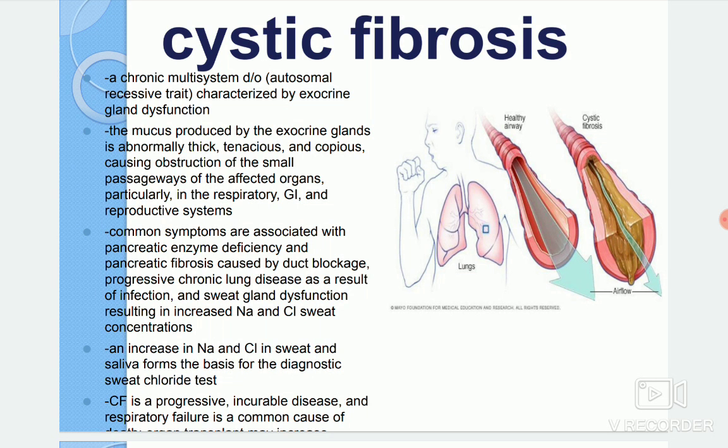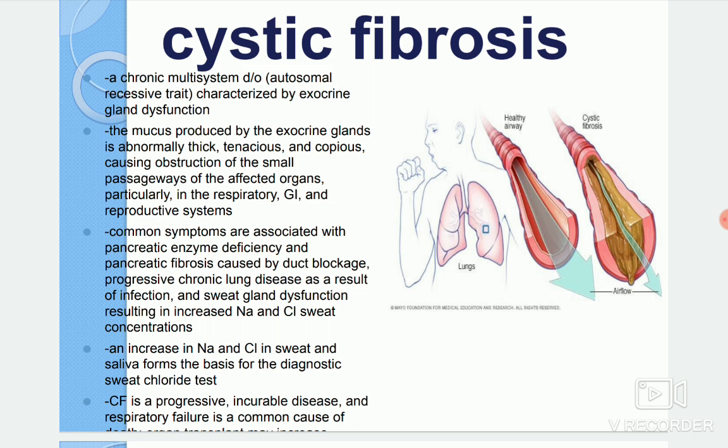This is a chronic multi-system disorder which is usually caused by an autosomal recessive trait. As a characteristic of this condition, the exocrine glands become dysfunctional. Along with this, the respiratory, GI, and reproductive systems also get affected. Mainly abnormal, thick, tenacious, copious mucus plug formation occurs in these organs and glands, causing obstruction because of this excess production.